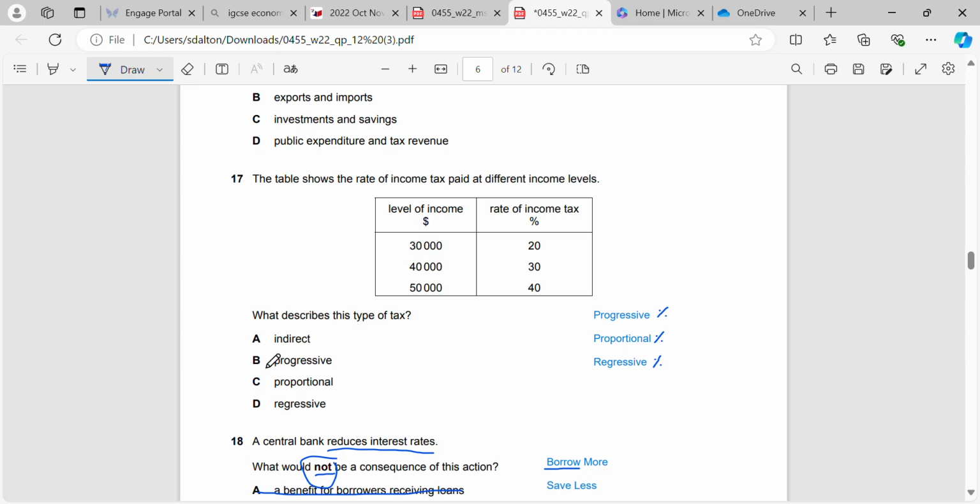Okay, so then we can clearly see this is a progressive tax because as the income here increases, the rate of tax that's paid will also increase.